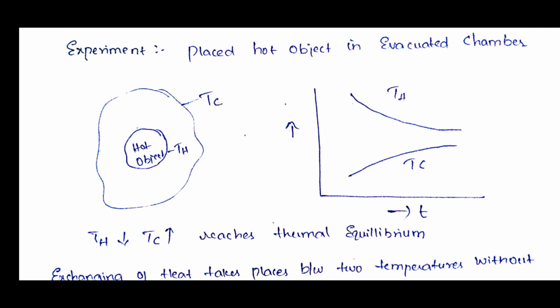As we know, whenever one temperature is decreasing and the other temperature is increasing, at a certain period of time both will become equal. Okay, so that means there is an exchange of heat between these two. So how is it taking place? There is a vacuum throughout this chamber.